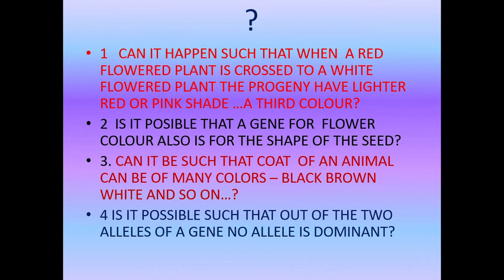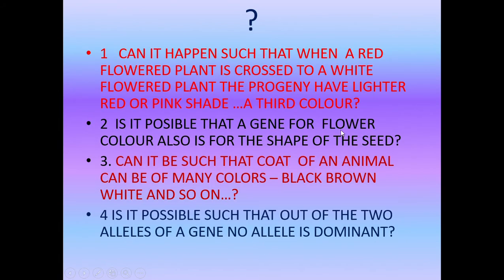Yes, it is possible that both the alleles are equally expressing, that is codominance. And when we have many such colors or many such combinations coming up, as in the third question, it could be because of polygenic inheritance, that is, more than one gene is involved in a particular trait. Or it is possible that one particular gene is not having two alleles but more than two alleles, which is called multiple allelism, and that also can give rise to such a situation. So all these can be possible, right? So we'll address these in the current session.